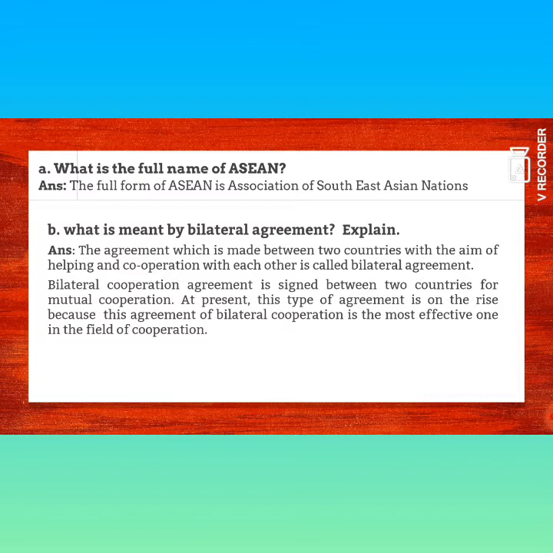At present, this bilateral agreement is more effective and is on the rise. Why? Because this agreement of bilateral cooperation is the most effective one in the field of cooperation. So this is the most important now at present time. Okay, this is the answer, definition and some explanation. What is meant by bilateral agreement?